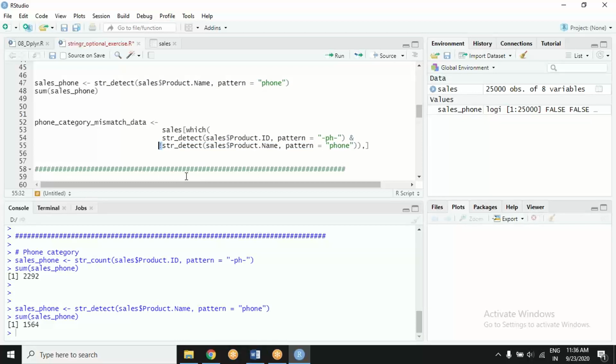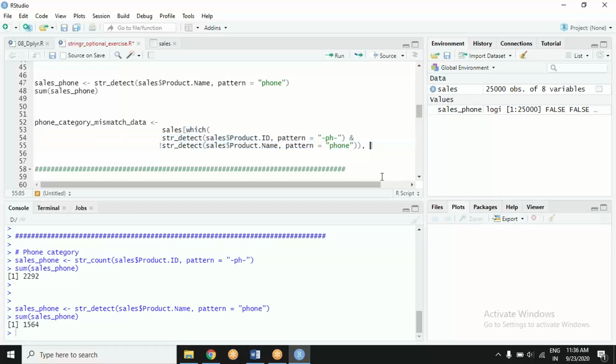So that is true. So here, the which function will return the rows where the product ID subcategory is PH, but product name does not contain phone.